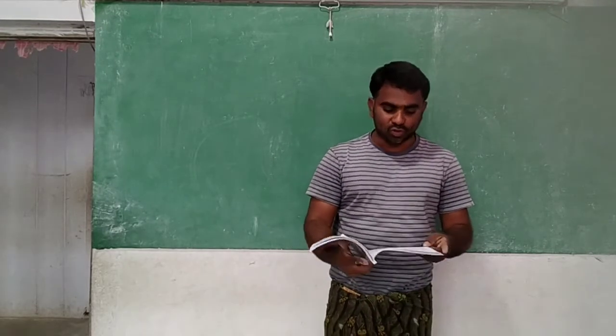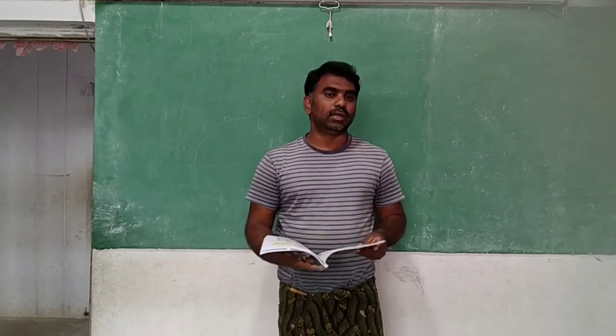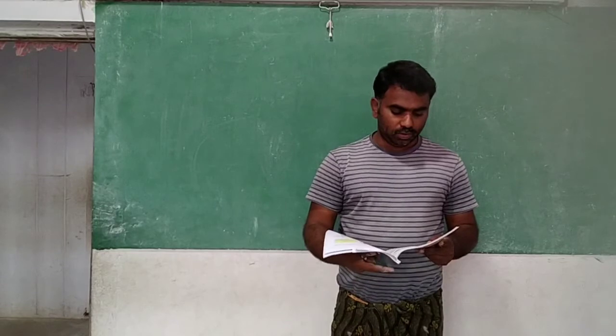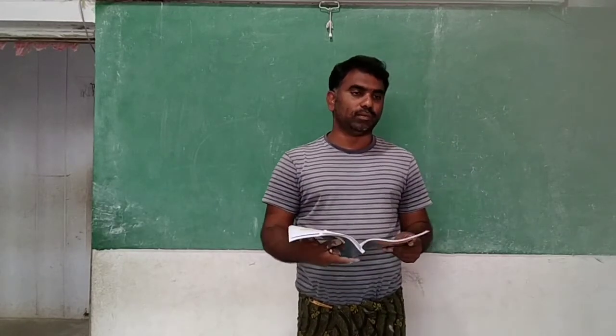You see here, like this question it is. Shalini and Shamim note the electricity meter reading every month of their school.